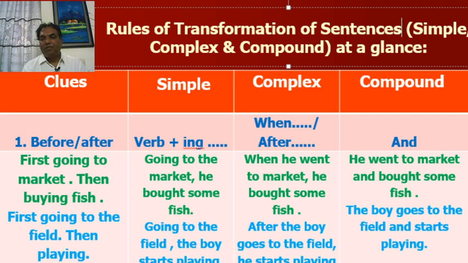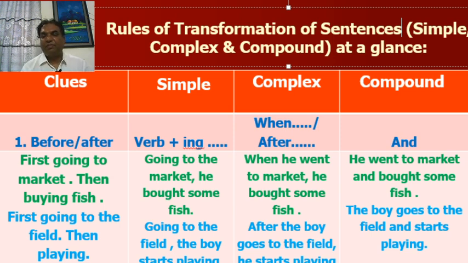Simple: only one subject and one finite verb. Complex: a complex sentence is a sentence where there is a subordinate clause and a principal clause. And a compound sentence is a sentence in which two principal clauses are joined by and, but, or, yet, otherwise. You have to memorize the definitions of simple, complex, and compound sentences.